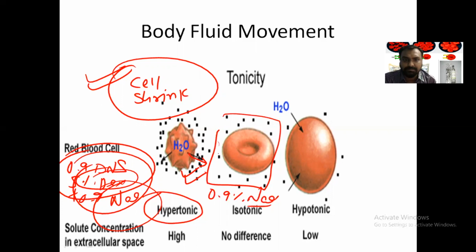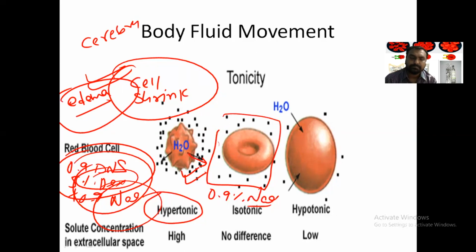It will take up the water. This is very important, so we have to give it in a patient of edema. Suppose a patient has a cerebral edema, we give this hypertonic fluid and it will take up the water. In normal vomiting or normal diarrhea, we can give isotonic fluid like 0.9% NaCl. But in case of cerebral edema or any edema, we have to give the hypertonic fluid. That is very important. That's why we need to know the concept of this tonicity.